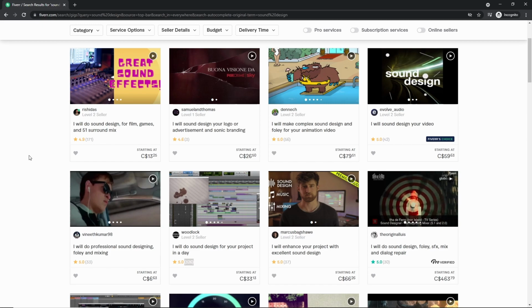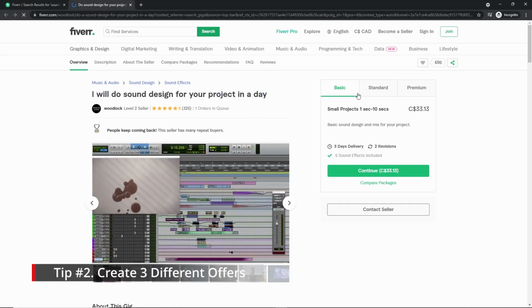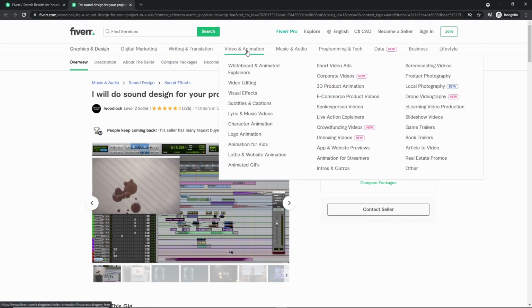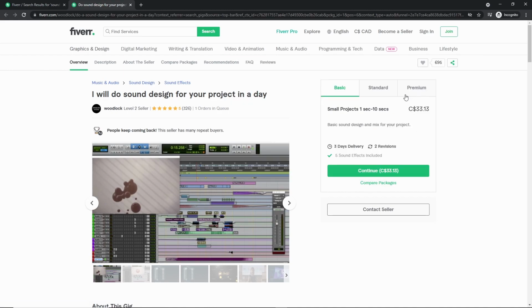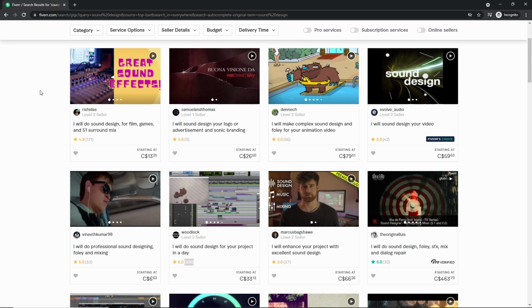All right, second tip, like I said before, is to create 3 offers. If you look in here, you have your basic, standard, and premium. Create 3 different tiers of offers for people. Maybe you have one for 1 to 3 sound effects, one for 3 to 10 sound effects, and 10 to 50 sound effects would be your premium, so you have 3 different price points. This helps people choose the exact package that they want for their game, and it creates better turnovers.